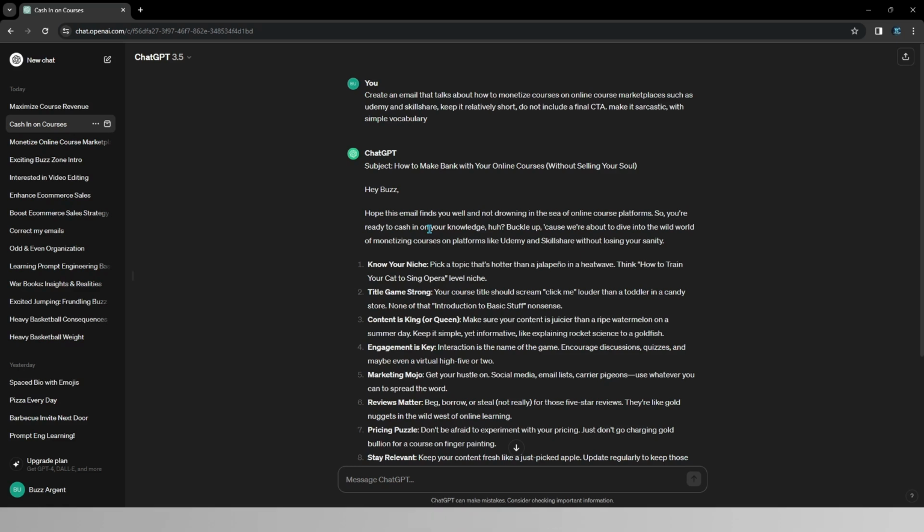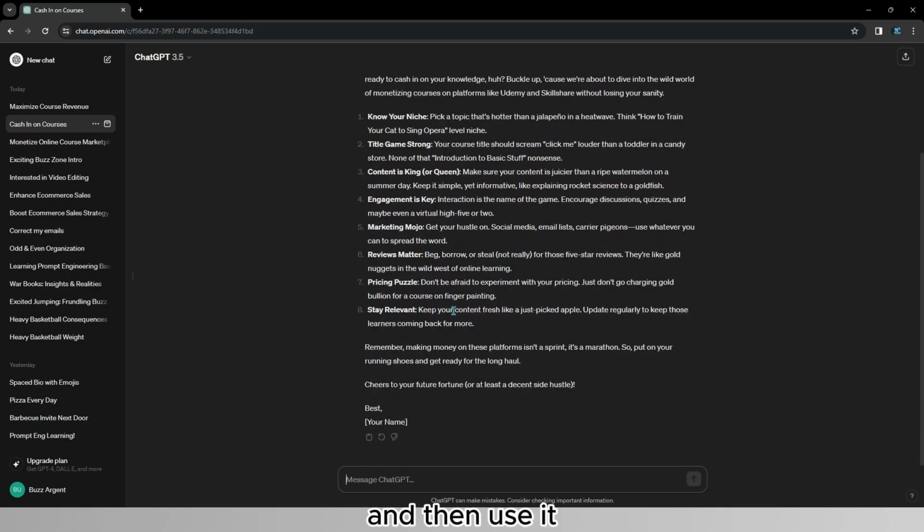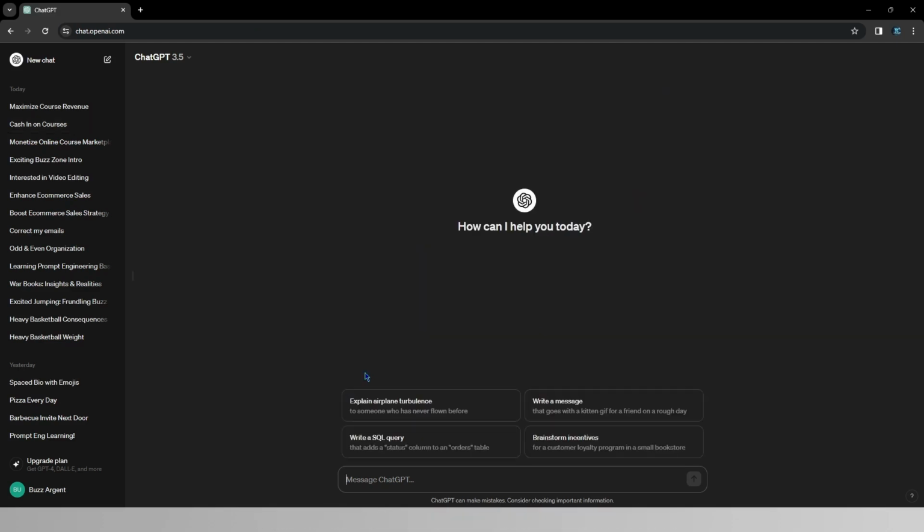I highly suggest you try a couple of things, pick a certain style that really works for you, and then use it every time you're creating a newsletter or something similar, and that's going to help you a lot. I will end this lesson by talking about how to access any information on the internet with ChatGPT 3.5.